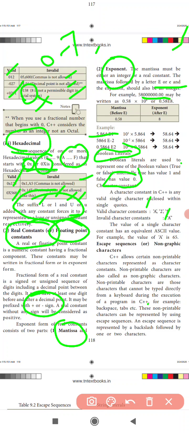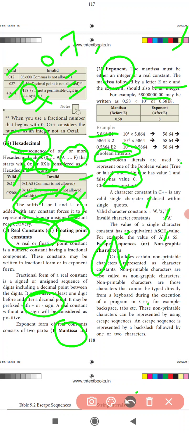The value of a single character constant has an equivalent ASCII value. Capital A is 65, capital B is 66, and small a is 97. You can learn all this from last year also. Last year didn't you learn this? This year you learn it in C++.